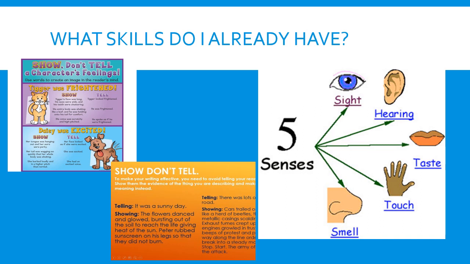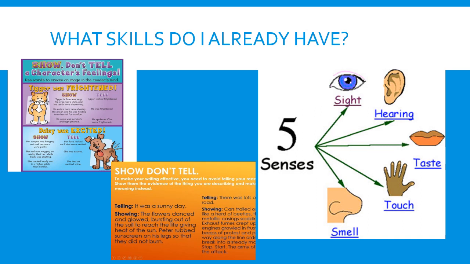So as I briefly mentioned on the last slide, there are lots and lots of skills that you already have, Primary 7, that will help you be super successful with today's diary task. The first of them is our show, don't tell approach to describing, which we have been practicing over the last 3 or 4 weeks in our imaginative genres. And today you're going to continue to use those skills, but you're going to apply them into describing the events of your character's day.